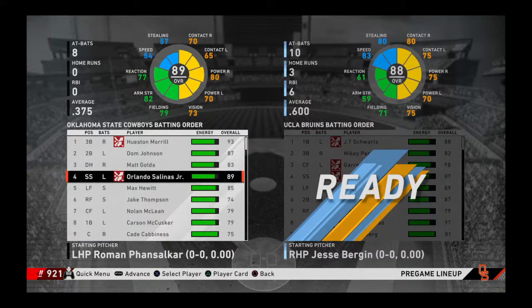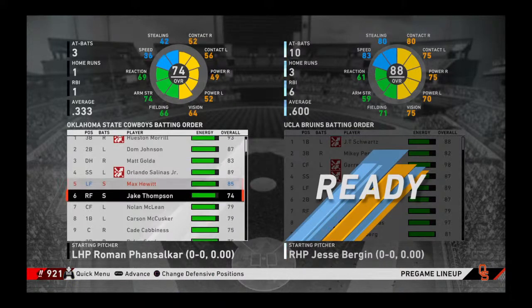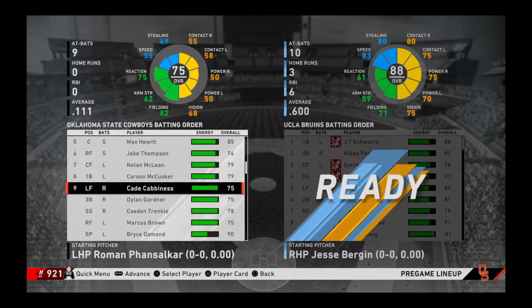And then batting fourth and at shortstop, Orlando Salinas Jr. And then batting fifth and left field, Matt Hewitt. He will actually be catching. K. Cabness will be playing left field.